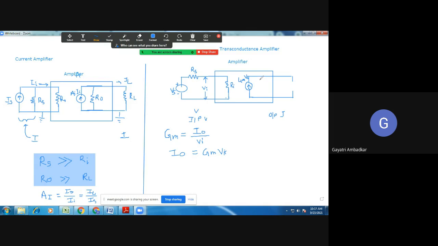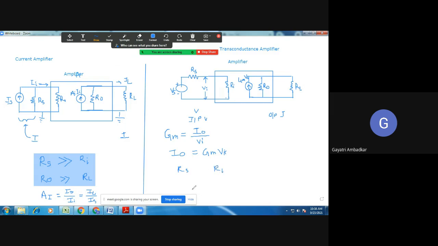So I must show here RO. This resistance forms the output resistance of the amplifier, and at the output we will be connecting the load RL.